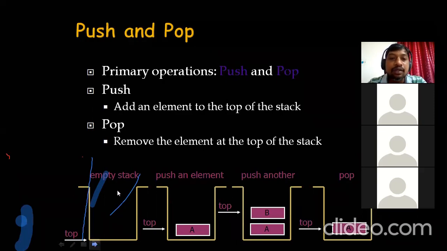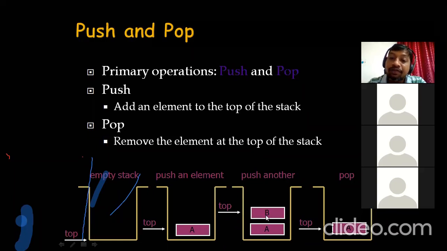While inserting an element, whenever you add an element, we'll increment the top, so that it points to the newly inserted element. As you can see here, I have inserted an element called A onto the stack. Now my top pointer, or the top index, points to the newly inserted element. Whenever you insert one more element, say I have inserted B here, now the top is incremented. Now the top points to B, not A.